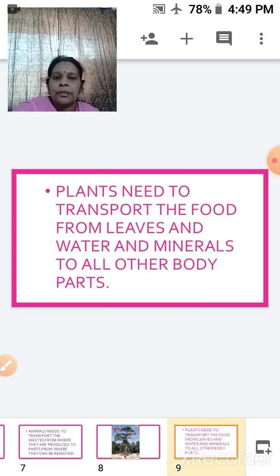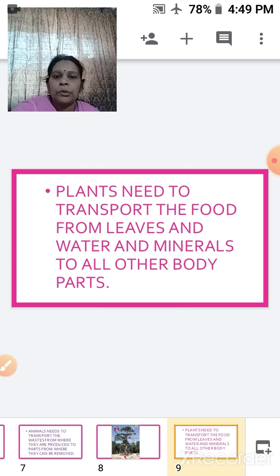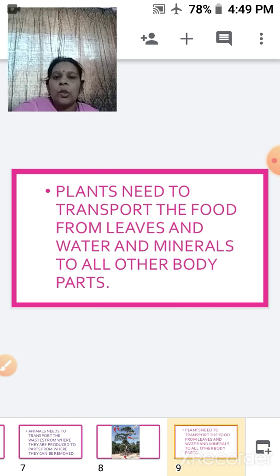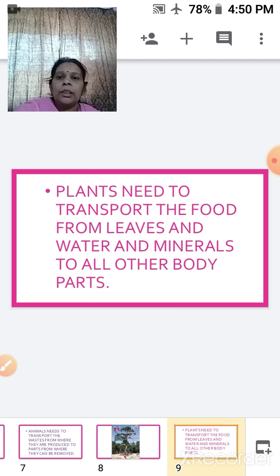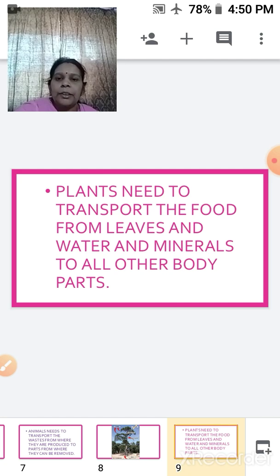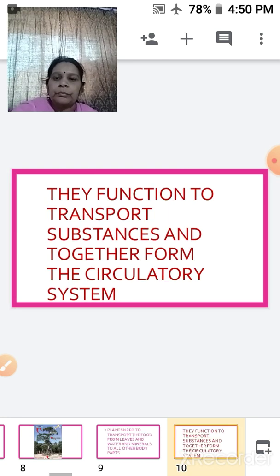Even plants need to transport the food from the leaves, and the water and minerals, to all the other parts of the body. So it is not only in animals that transportation is required, but also in plants, for the transport of food and minerals along with water to the various parts of the body.